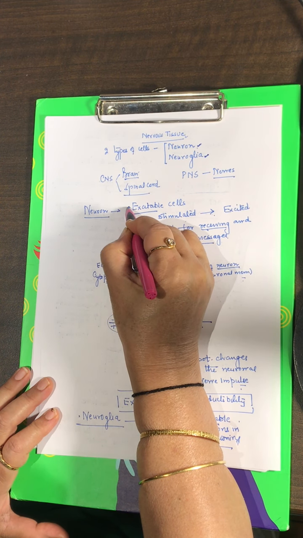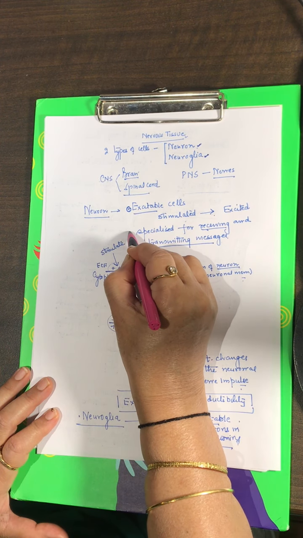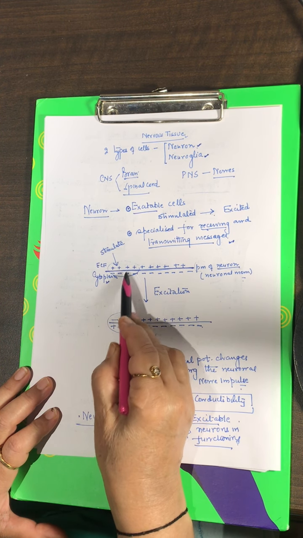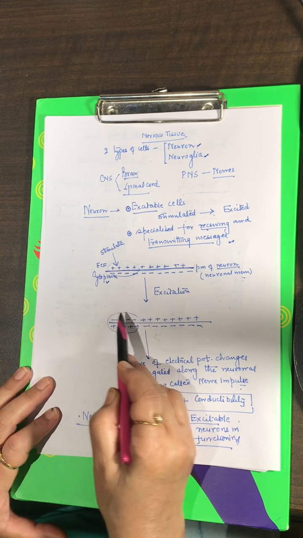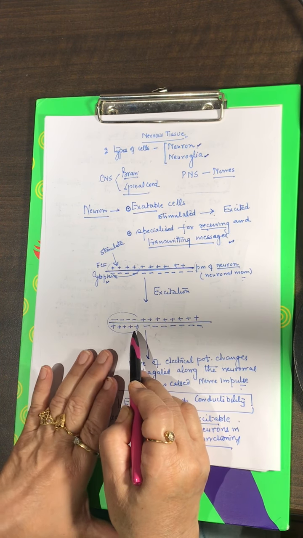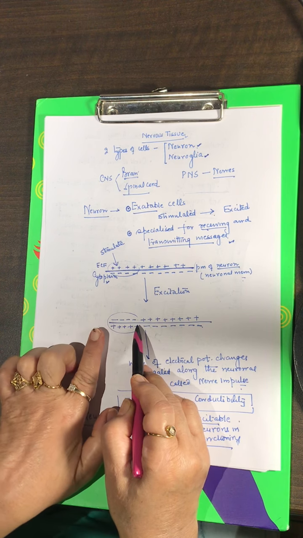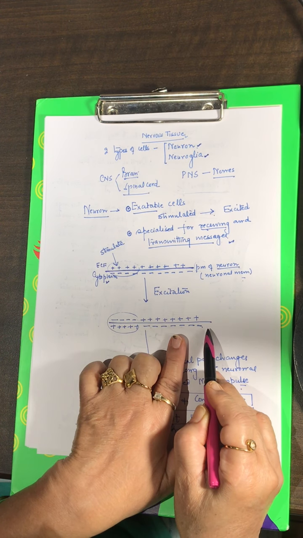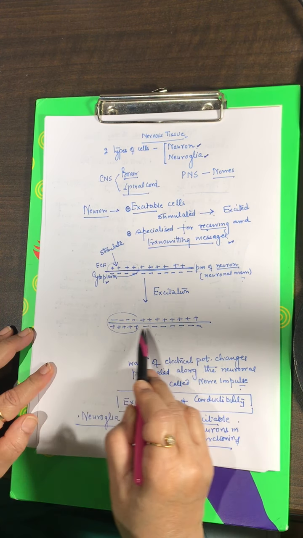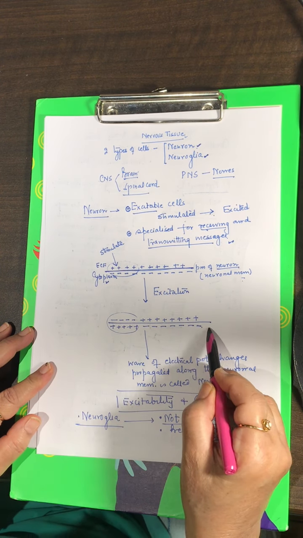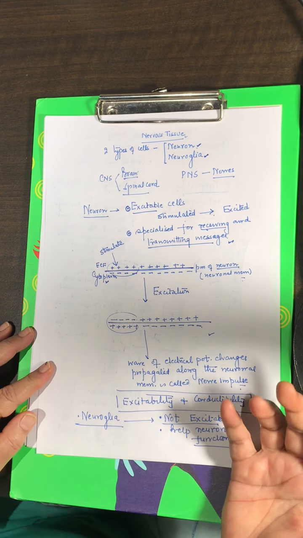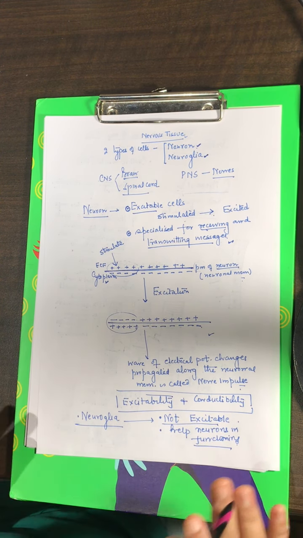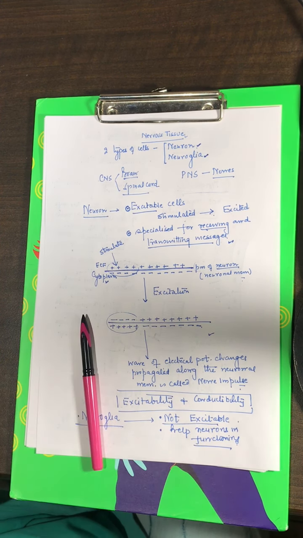The neurons are excitable cells, right? And they are specialized for receiving and transmitting messages. When you stimulate them, they get excited, the membrane potential will change, and then this change in the membrane potential will then propagate. At the point of stimulus, the membrane potential will change. This will trigger the change in the adjacent region. So you have a wave of membrane potential changes propagating. This is called a nerve impulse. This is how the neurons function. They get excited and then they transmit the messages and make the functioning of the nervous system possible, right? So I hope you must have understood.